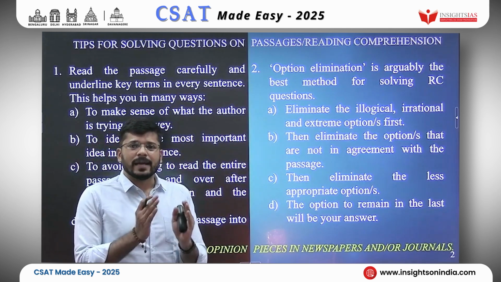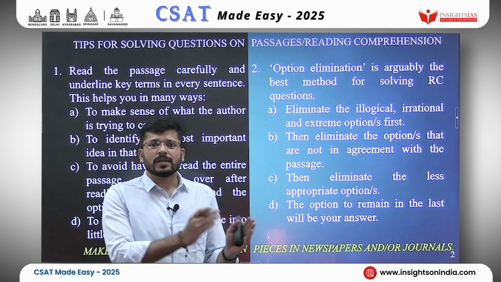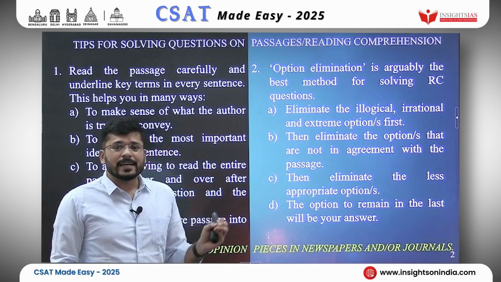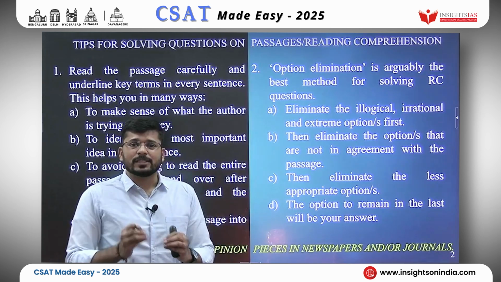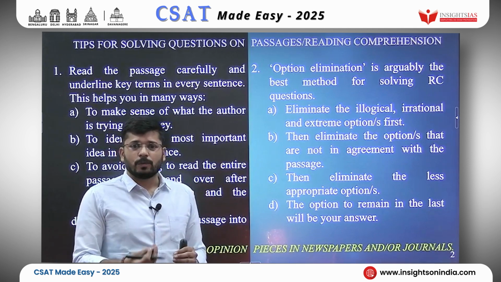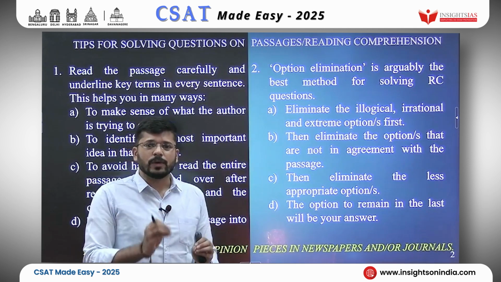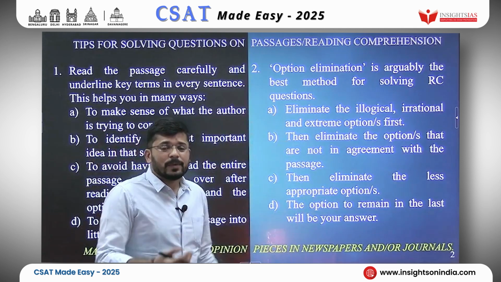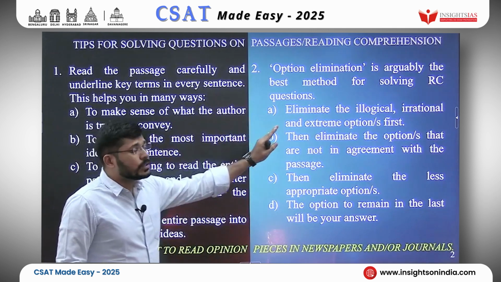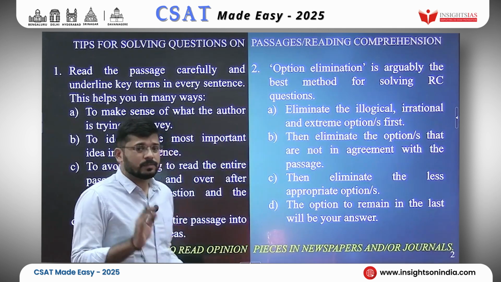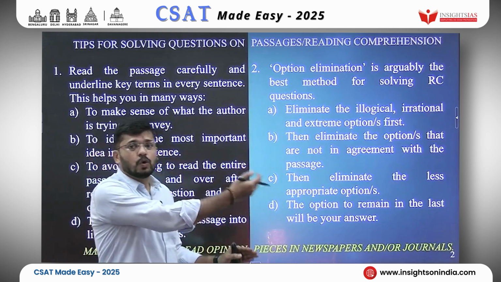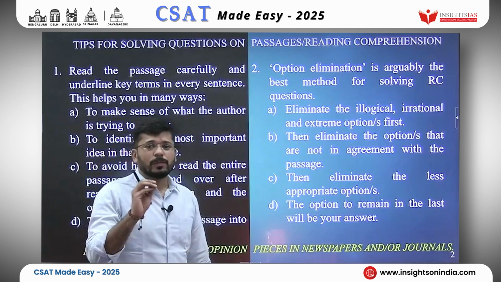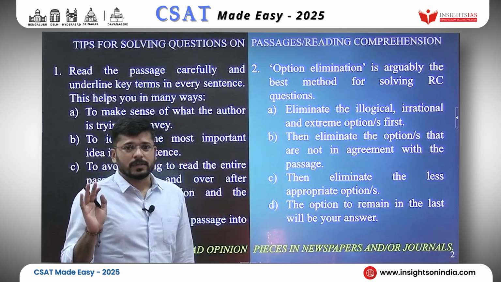I had told you that instead of thinking in terms of correct answer and wrong answers, think in terms of more appropriate option and less appropriate option. Go on eliminating the less appropriate ones, and the last one to remain, that would be your answer. Also, I have told you steps to eliminate the options. First, eliminate illogical, irrational and extreme options. Next, eliminate the options that do not agree with the passage. Then eliminate the less appropriate ones, and ultimately you will be remaining with the most appropriate option.